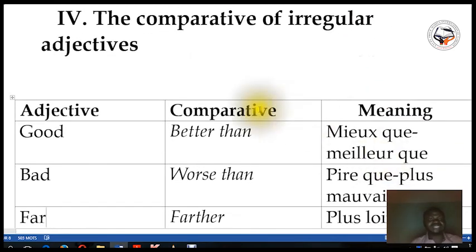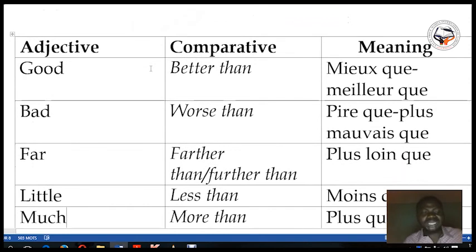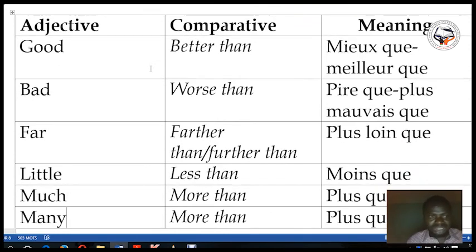Now the last part of the comparative is the comparative of irregular adjectives. For the comparative of irregular adjectives, you must put in mind that there is no rule to master them. So what you have to do is to know them by heart.